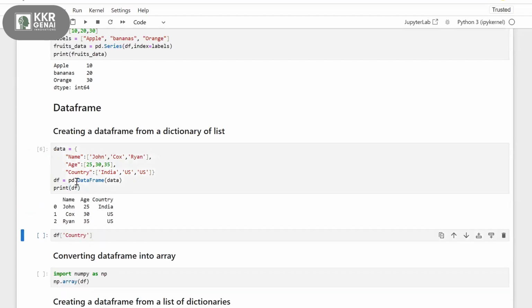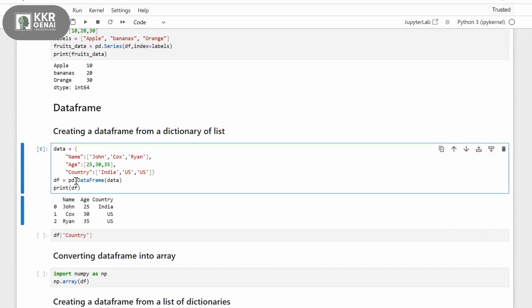So now I'm printing this. I'm using pd.DataFrame of the dictionary. I'm passing data here to my data frame. Now my dictionary is converting to a data frame. If you see, name, age, country, these three are my keys, right? These keys become headers for my data frame. And the values inside these keys, for name, John, Cox, Ryan, become values for the names, and age 25, 30, 35, and country India, US, US.